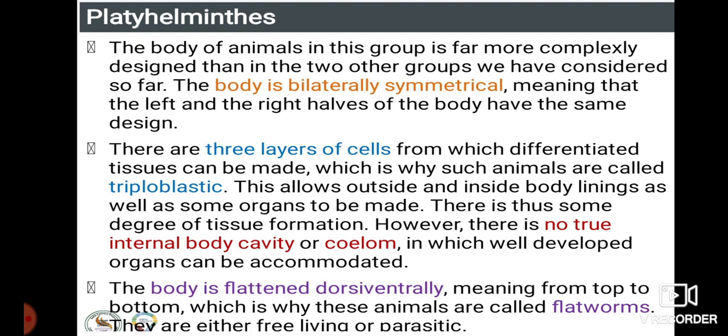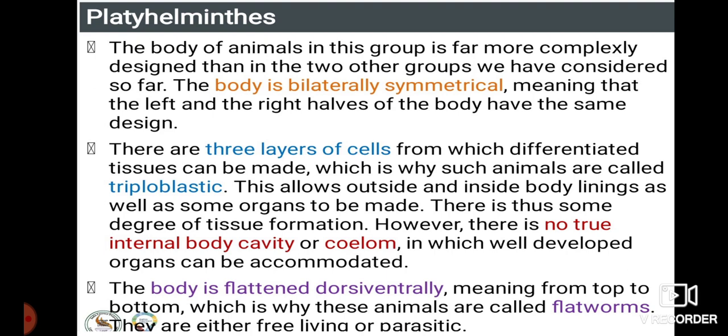There are three layers of cells from which differentiated tissues can be made. That is, the outer ectoderm, the middle mesoderm, and the last one, endoderm. So ectoderm, mesoderm and endoderm, that is why they are called three layered, or triploblastic. This allows outside and inside body linings as well as some organs to be made. These are the first kind of organisms to have certain primitive organs. There is some degree of tissue formation.